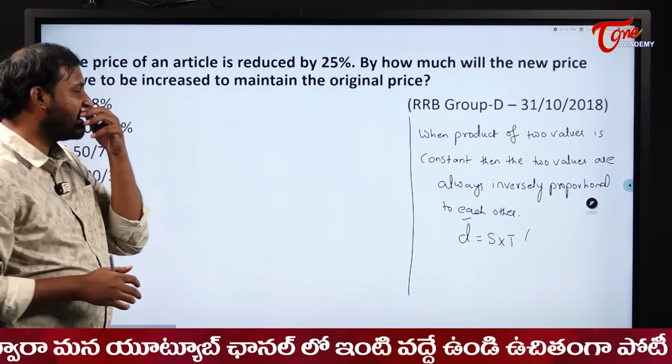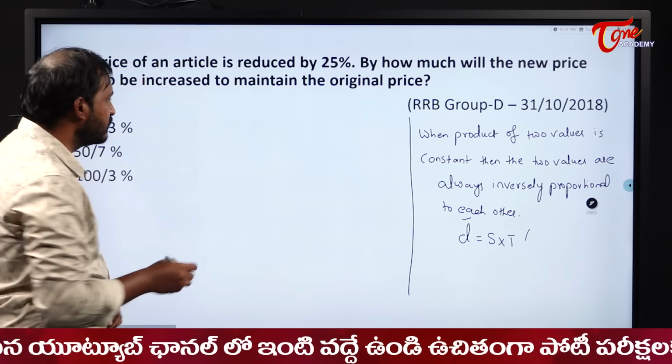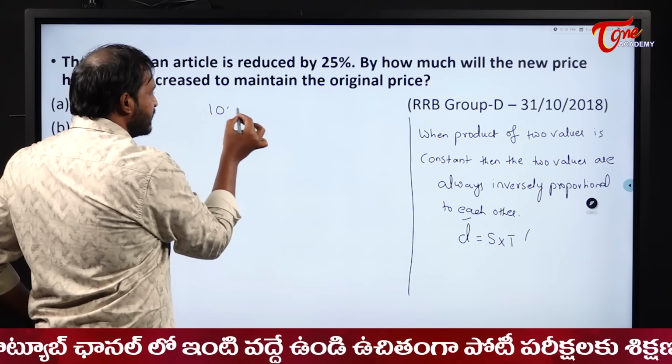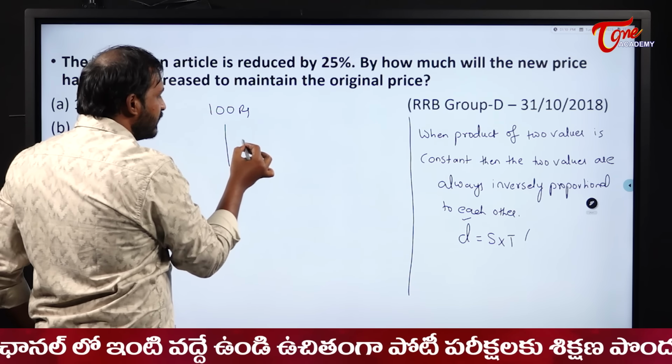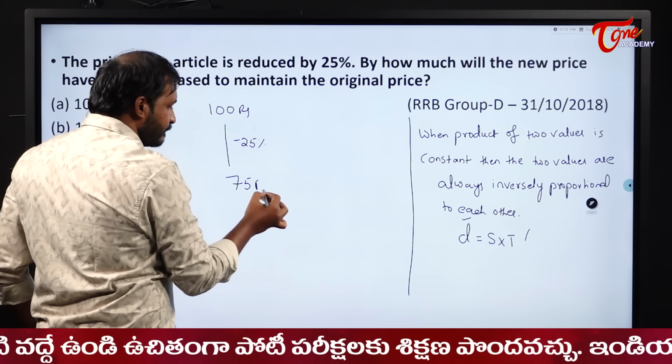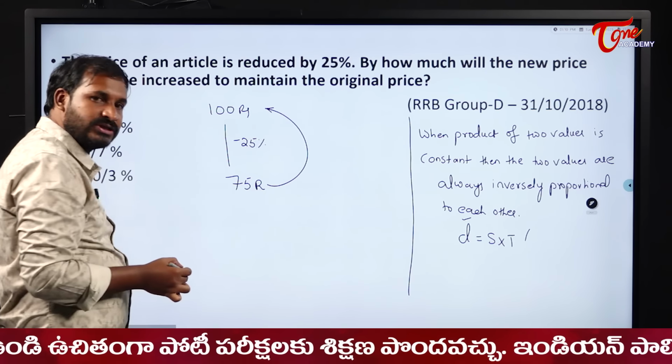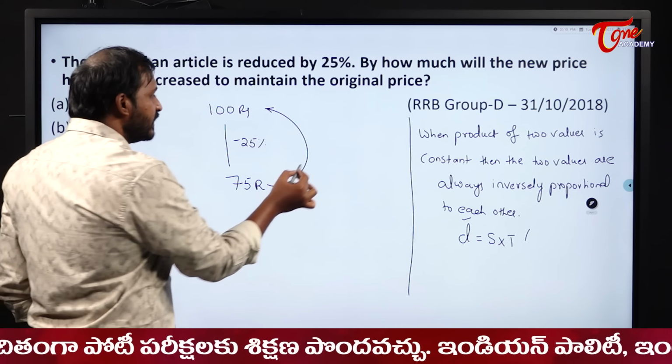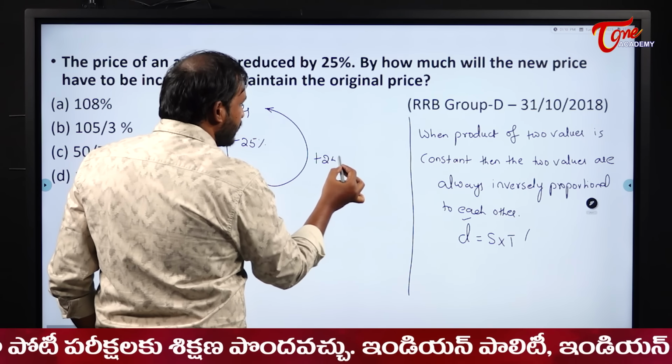Now see here, the price of an article is reduced by 25%, right? So that means what? 100 rupees is there. It was reduced by 25%. So it will become what? 75 rupees. Now to restore it to the original value, how much should it be increased? It should be increased by once again 25 rupees.